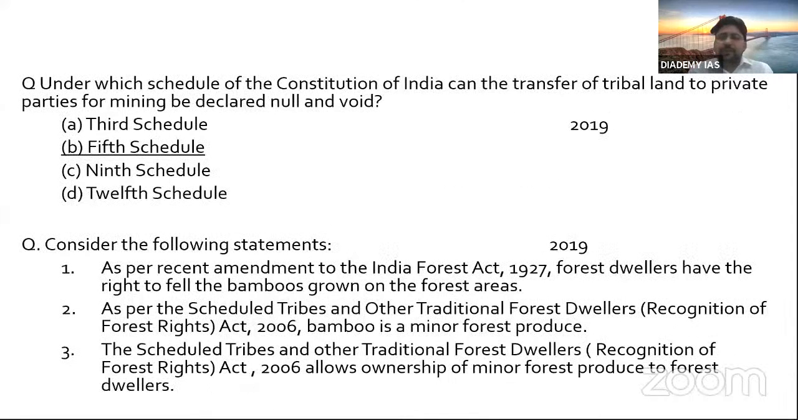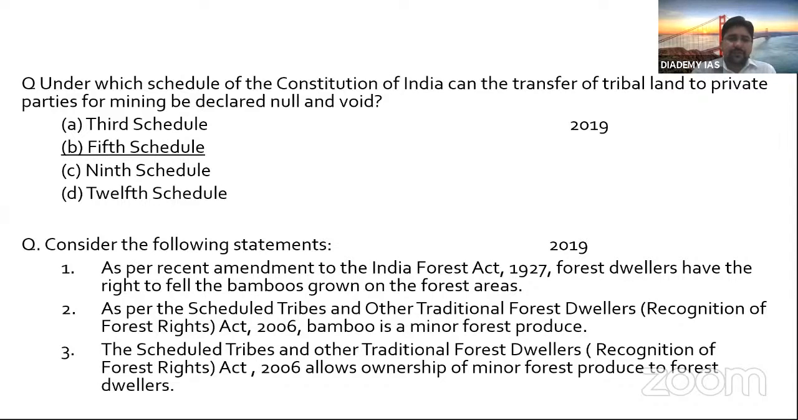Then let's see the 2019 questions. Under which schedule of the Constitution of India can transfer of tribal land to private parties for mining be declared null and void? So see, this question has 2 keywords, tribal land as well as which schedule. I just put this question here to show you that a question has been asked on schedules also, and on vulnerable sections also. So tribal rights. It is under the 5th schedule, right? You know, what is the 3rd schedule about? The 9th schedule is about acts which cannot be reviewed by the judiciary, kept out of reach of the judiciary. 3rd schedule, right? You know, seats in Rajya Sabha, okay. And 4th schedule, okay.